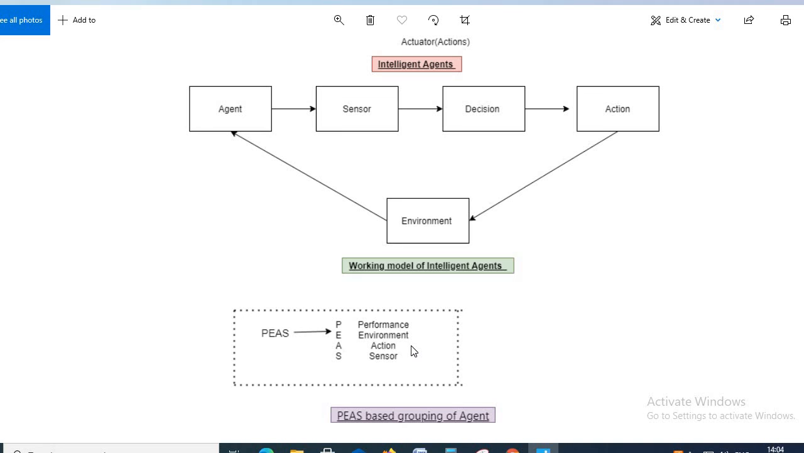It is not necessary that an agent must be a physical device, like a robot or a humanoid. We have different examples, like Google Assistant and Siri. We can say that they are also intelligent agents.